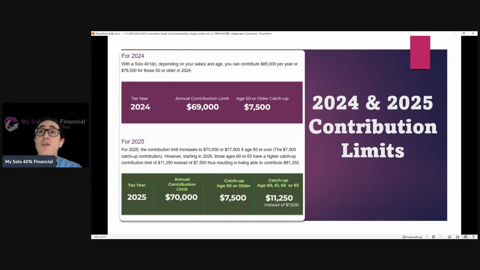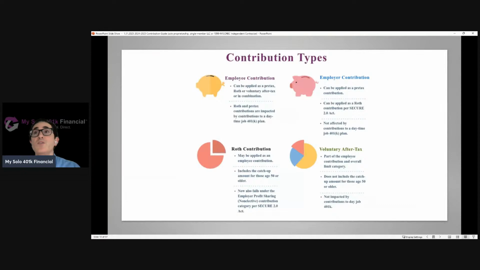You still have that same $7,500 catch-up contribution if you're age 50 or older, but now they've introduced with the SECURE Act a super catch-up contribution limit. So for those ages 60 to 63, instead of being able to contribute another $7,500, you're actually able to make this super catch-up contribution amount, if you have the self-employment income to justify it, of $11,250, for a total overall limit of $81,250 if you're age 60 to 63 for 2025. So that's the overall limit.